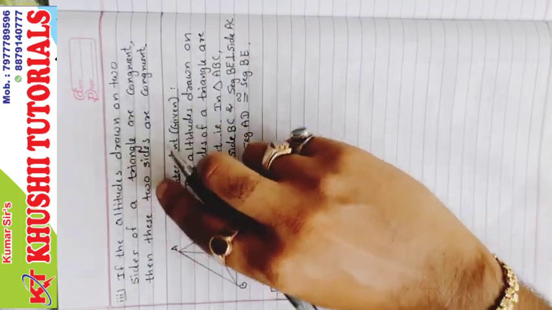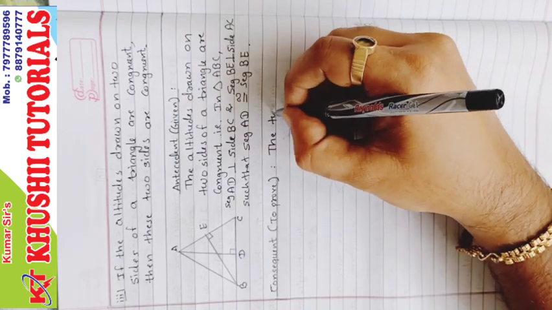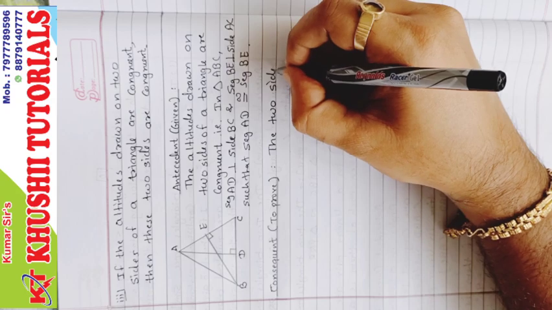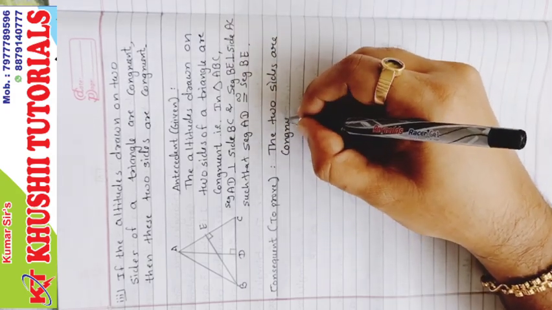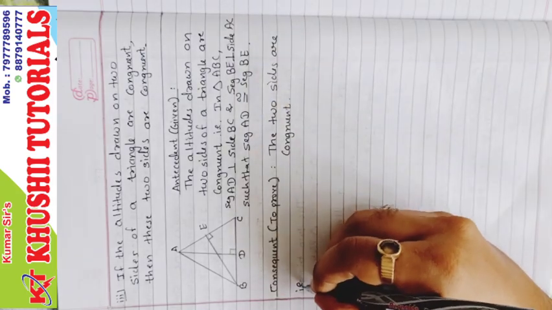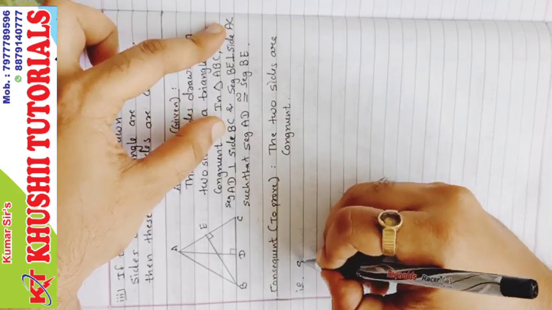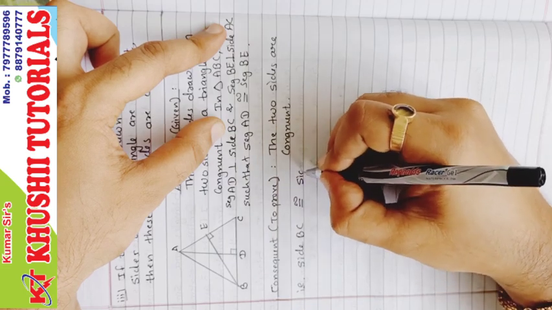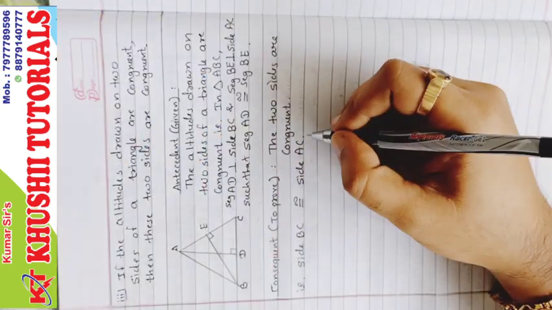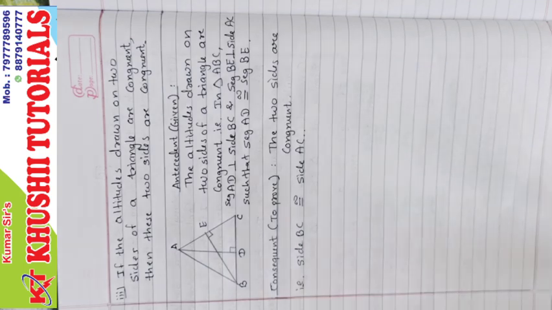So to prove that the two sides are congruent. That is, which two sides are congruent? The same two sides on which the perpendicular is drawn. That is, side BC is congruent to side AC. That's all, and this is the end of problem set and sum number 10. Hope you understood.